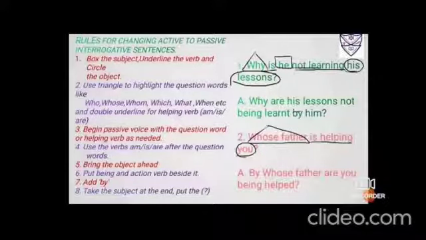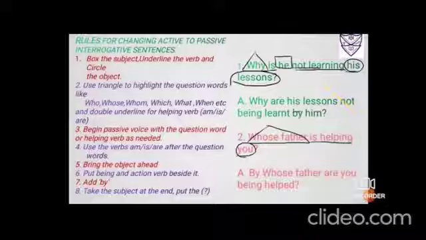Now this depends on which helping verb you will put, depends on what you're going to bring ahead. You're going to bring his lessons, so it's plural. I'll be using are. So my one pair is complete. Why are. Okay. Now put the object. So that is his lessons. Okay. Not, you have to bring it down.